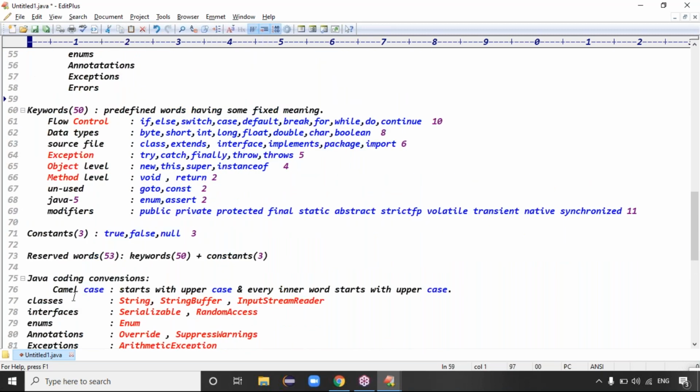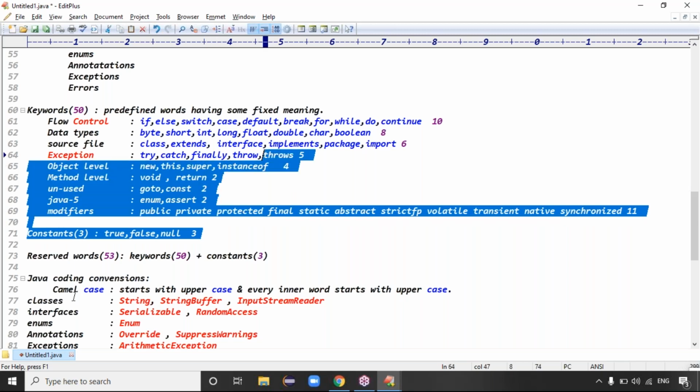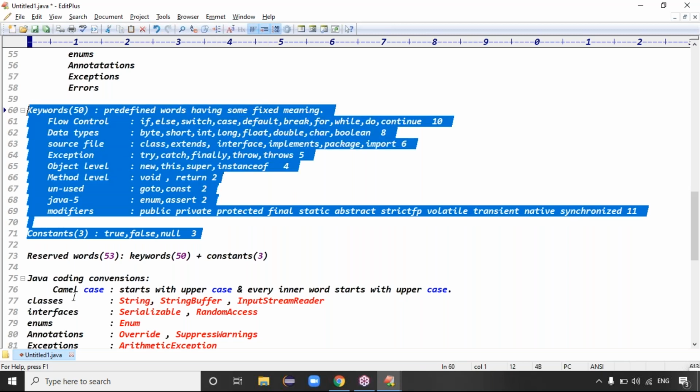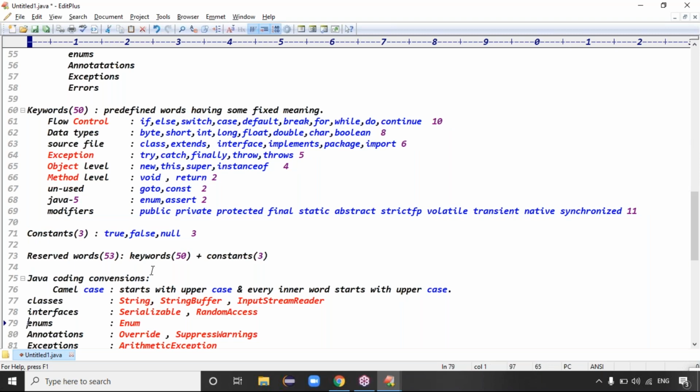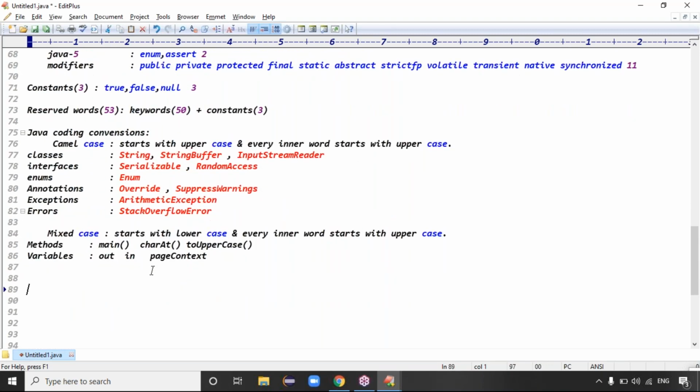So see, guys, at the end of core Java, not today's class, you try to check all these keywords. Just see whether they are practically completed or not. If it is completed, well and good. If it is not completed, which keyword is not completed, please let me know so that I will take that keyword. Good. So total how many reserved words, guys? Total here 53 reserved words, right?